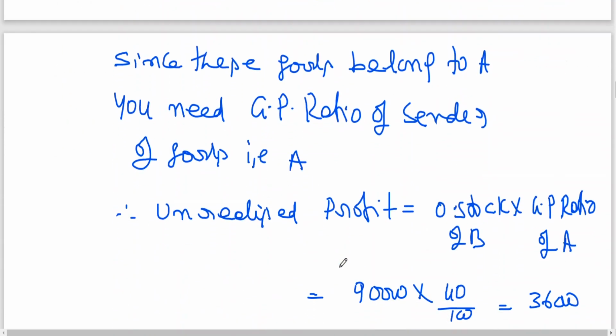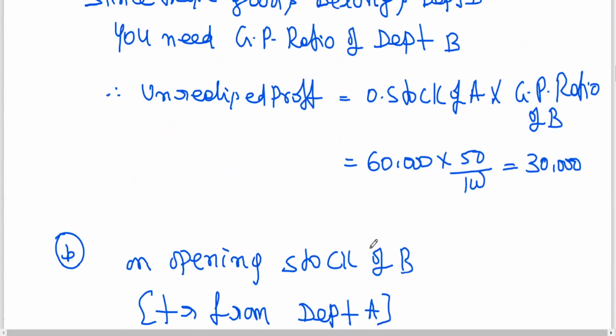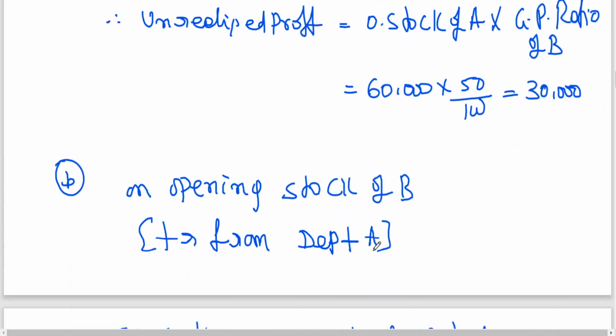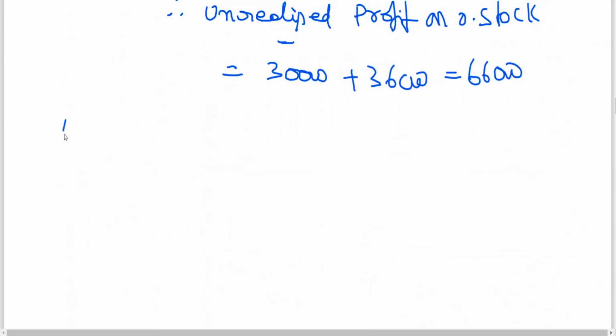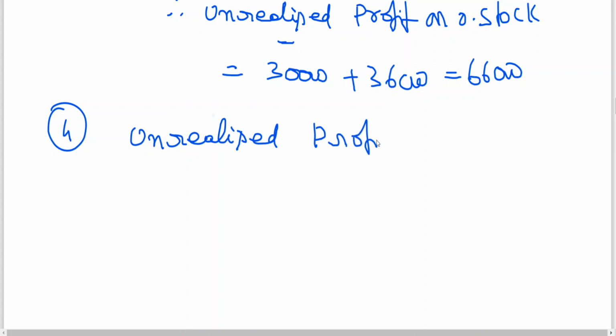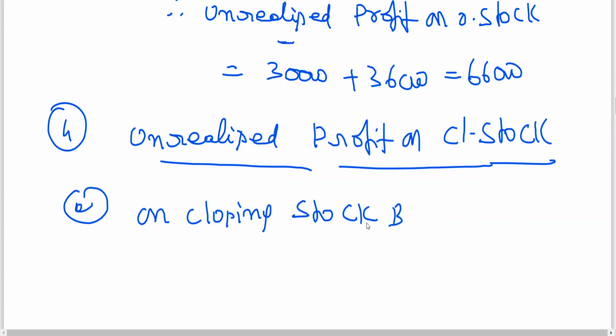Now I have to similarly calculate unrealized profit on closing stock. First A, on closing stock of B, just like this.